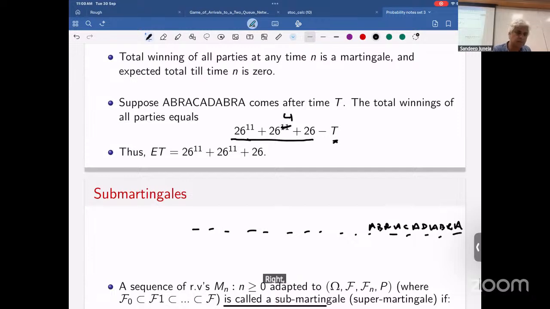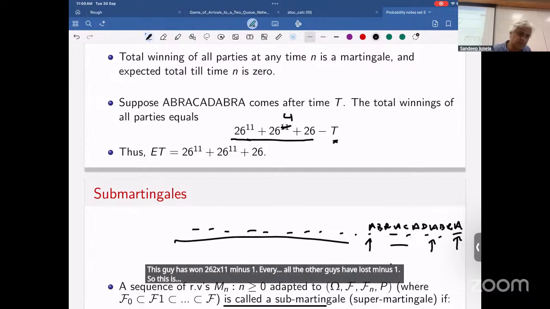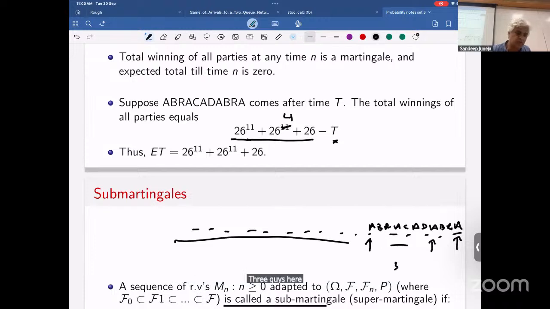And now this guy has won 26 minus 1 rupees. This guy has won 26 to power 4 minus 1. This guy has won 26 to power 11 minus 1. All the other guys have lost minus 1. So this is 3 guys here, so they won whatever minus 3, and the remaining T minus 3 guys have lost 1 rupee.